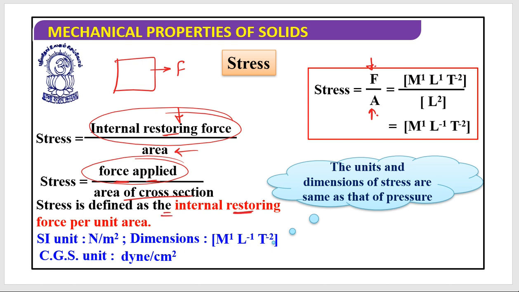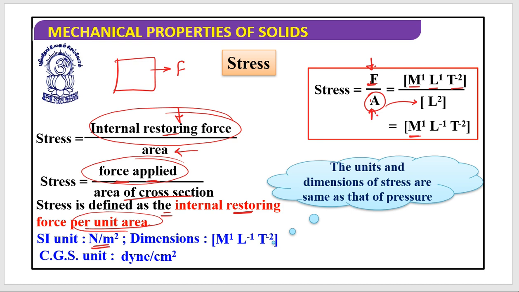Stress is defined as the internal restoring force per unit area. Its SI unit, since it's force per area, is Newton per meter square. For the dimensional formula, force is kg meter per second square, so M1 L1 T minus 2, divided by area, which is meter square.